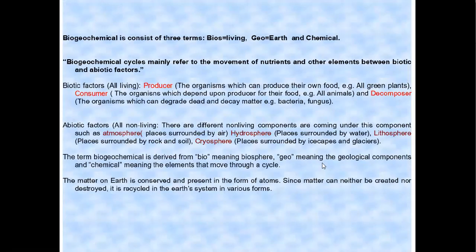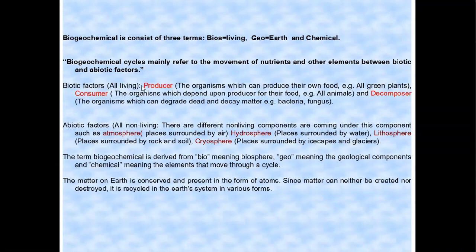As we already told, biogeochemical consists of three terms. Bios means living, geo means earth, and chemical. So the definition of biogeochemical cycle mainly refers to the movement of nutrients, chemicals, and other elements between biotic and abiotic factors. Now, what are biotic factors and what are abiotic factors? I have already explained here. Biotic means all living factors and abiotic means all non-living factors.